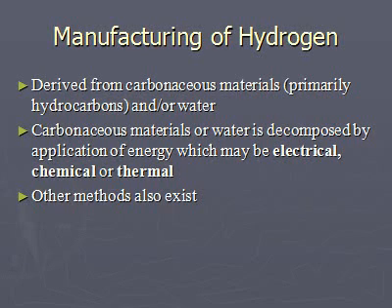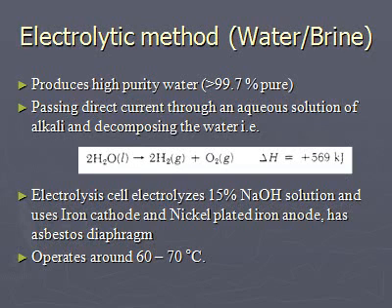Hydrogen is almost always derived from carbonaceous material, primarily hydrocarbons, and from water. These carbonaceous materials or water are decomposed by application of energy, which may be electrical, chemical or thermal. There are different methods for the manufacturing of hydrogen, which we will discuss one by one. Number 1 is the electrolytic method.